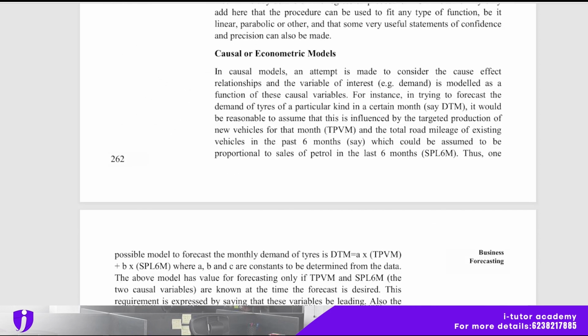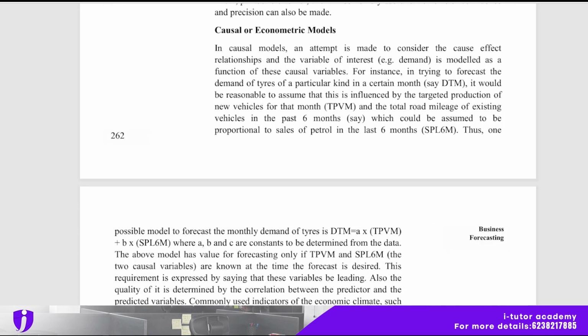Causal or econometric models. In causal models, an attempt is made to consider the cause-effect relationship, and the variable of interest, for example demand, is modeled as a function of these causal variables.